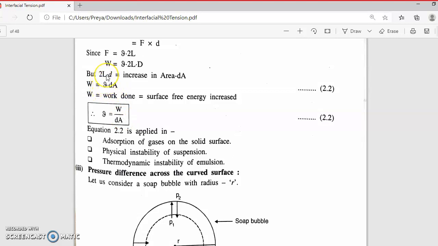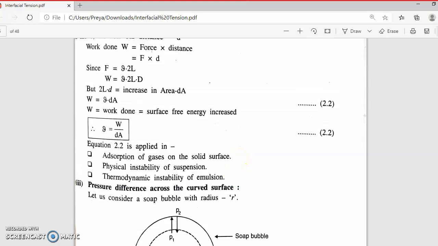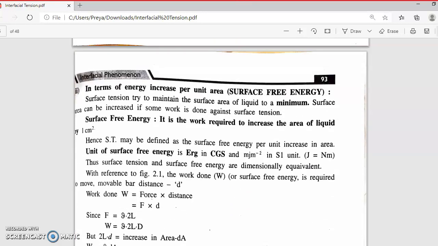Now, surface tension is equal to W upon dA. This equation is applied to adsorption of gas on the solid surface, physical instability of suspension, and thermodynamic instability of the emulsion. Okay, so till now you have to write about types of interface and its relation to the surface free energy.